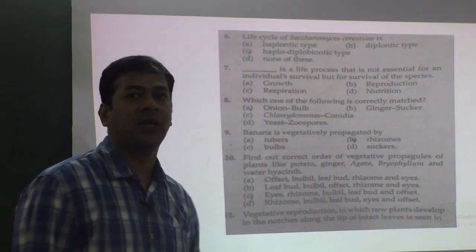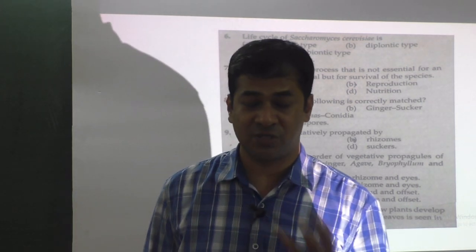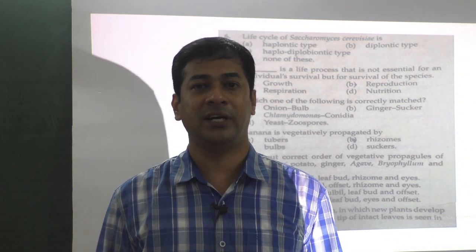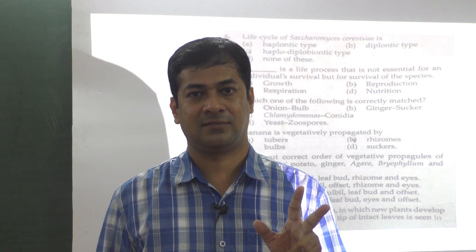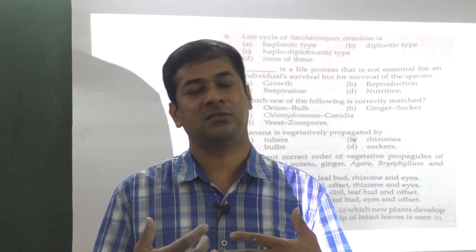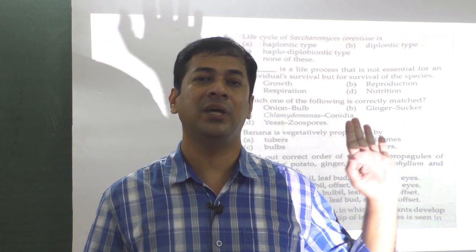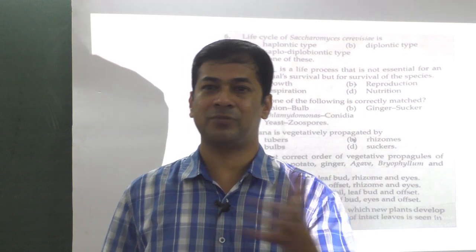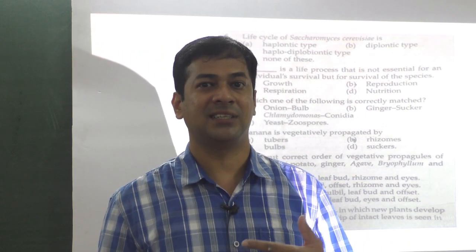The remaining part is the artificial method of vegetative propagation, then the sexual method. So it may take another 2-3 classes for finishing this. And the last class, don't miss it, because I will discuss repeated NEET questions. Till now how many types of questions they have asked in NEET from this chapter, that we will discuss at last.